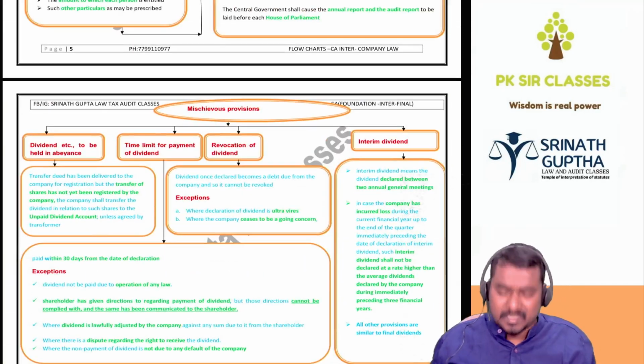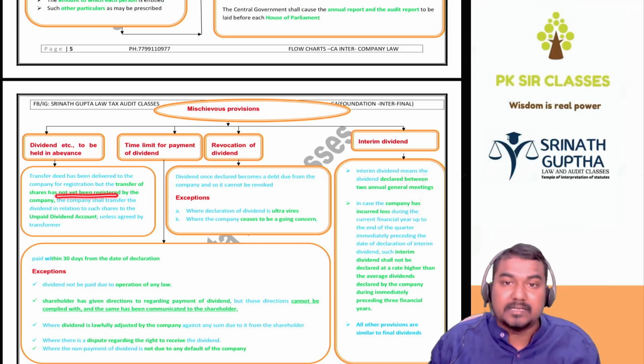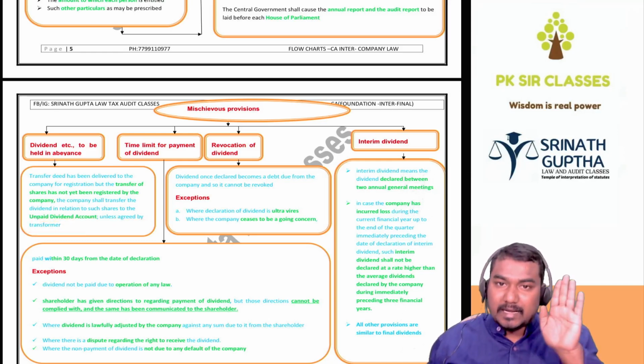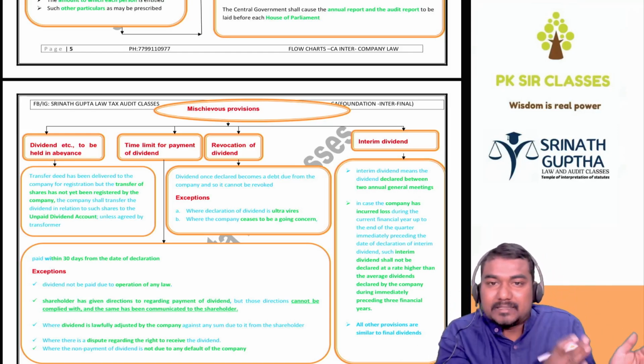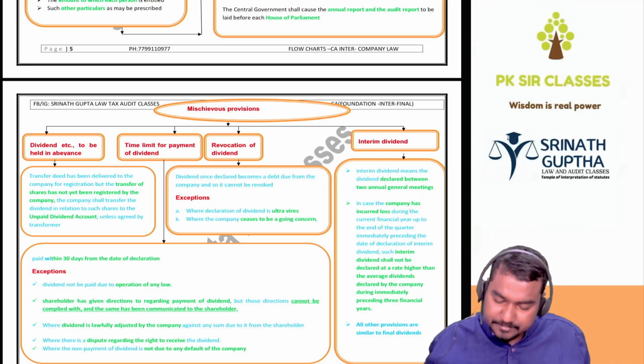I think it came 1-2 times in the exam. Not that much important. The transfer deed has been delivered to the company for registration, but the transfer of the shares is not yet registered in the name of the transferee. The company shall transfer the dividend in relation to such shares to the unpaid dividend account unless agreed by the transferor. So unless the transferor agrees, that amount will be withheld and kept in the unpaid dividend account. Once the transferor agrees, it will be paid.